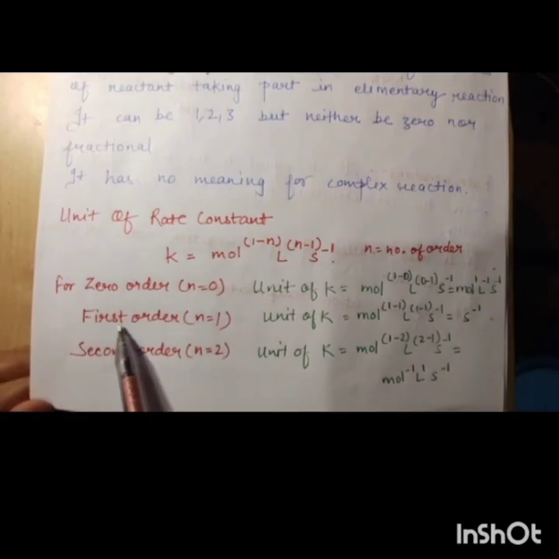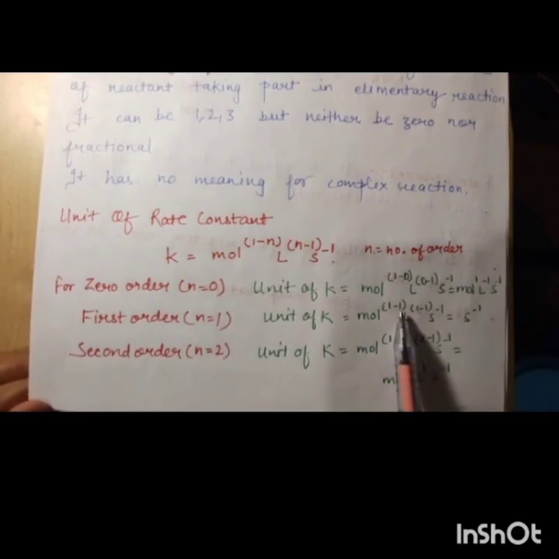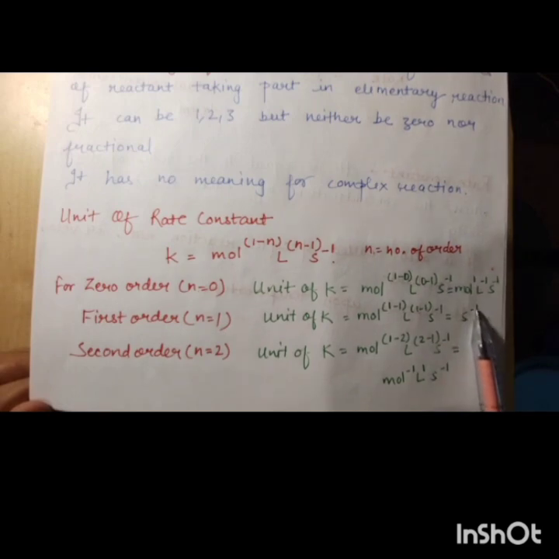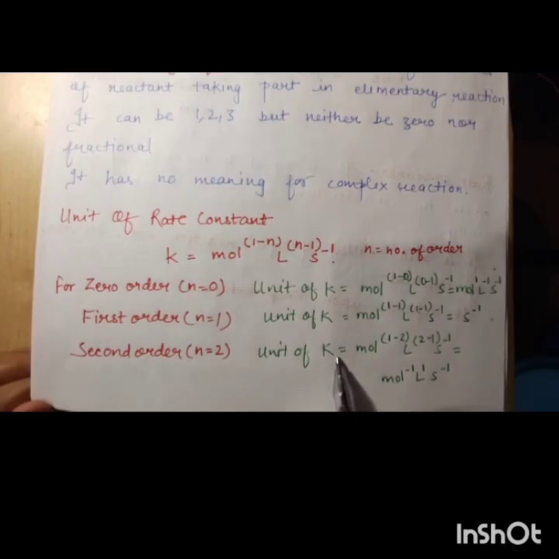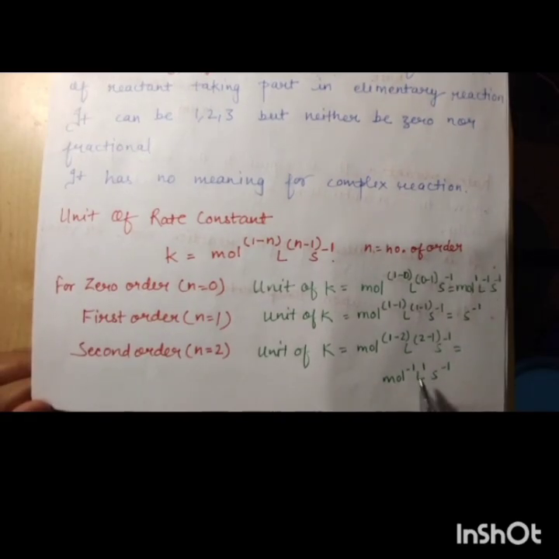In first order we again put the value and it becomes per second. And in second order, when n is equal to 2, the unit of rate constant is mole inverse liter per second.